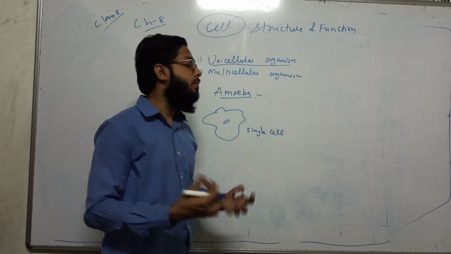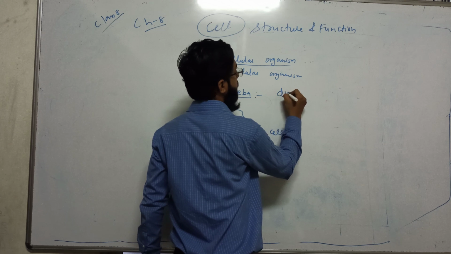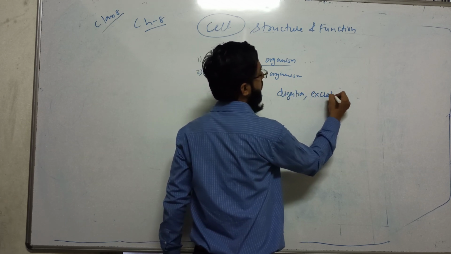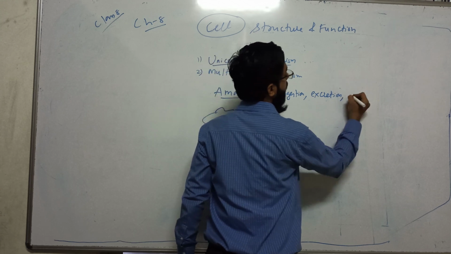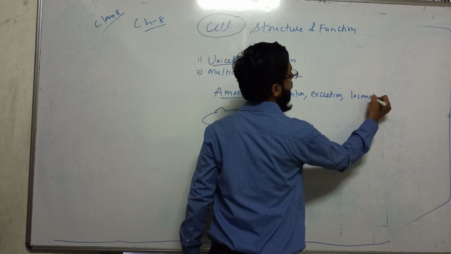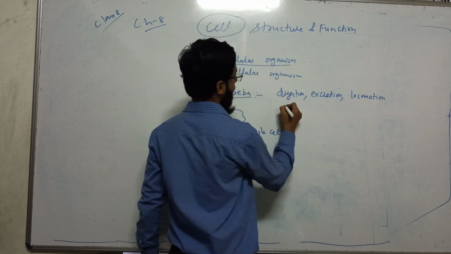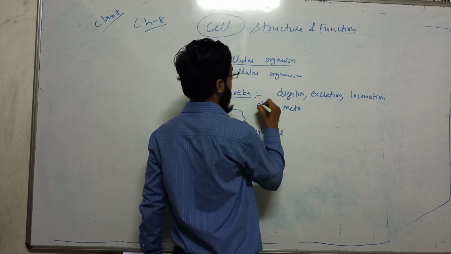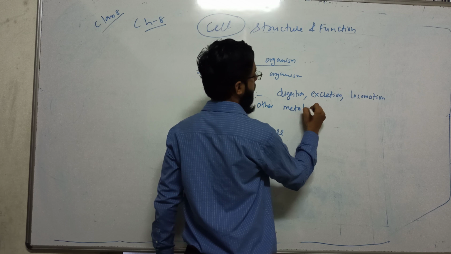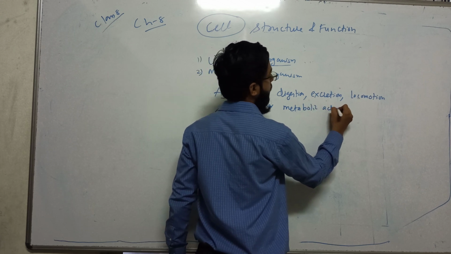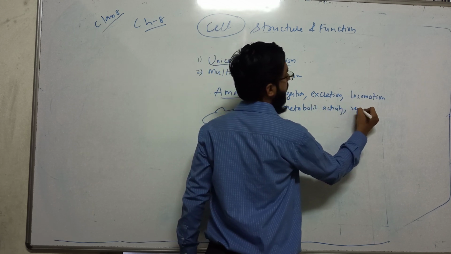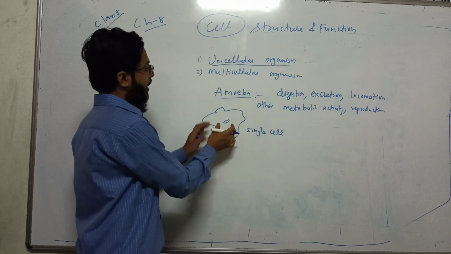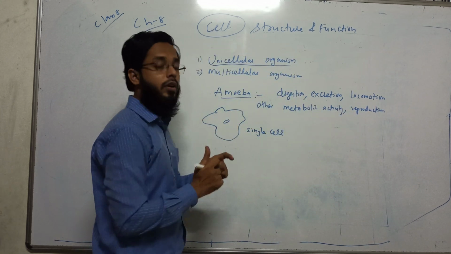Like we have digestion, excretion, movement, locomotion, and other metabolic activity. Then reproduction. All this is happening in this single cell.